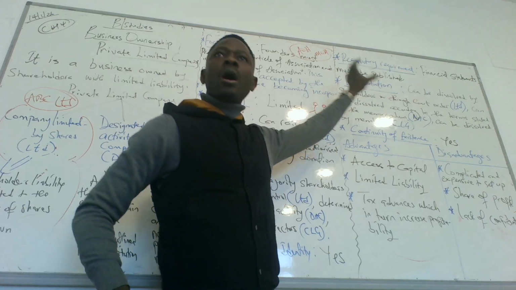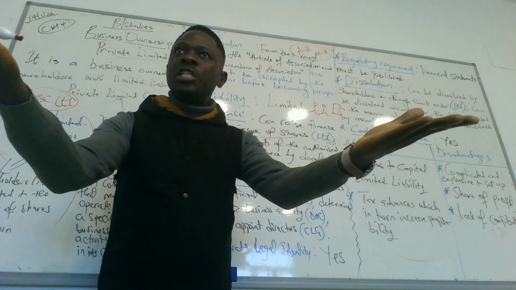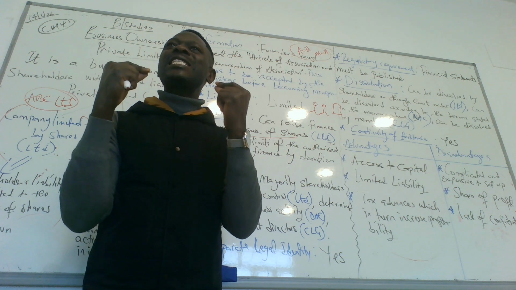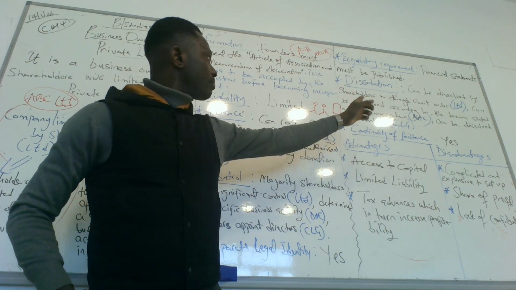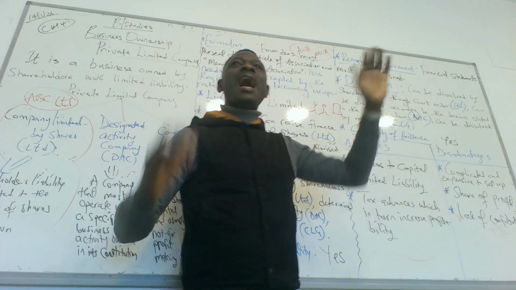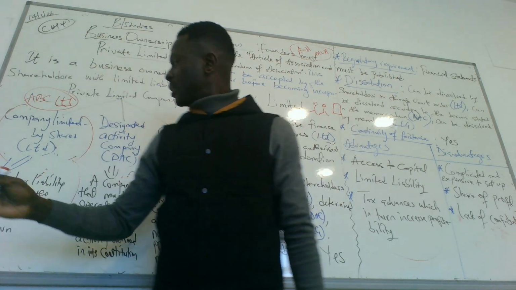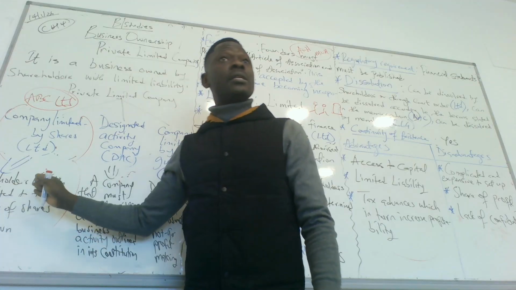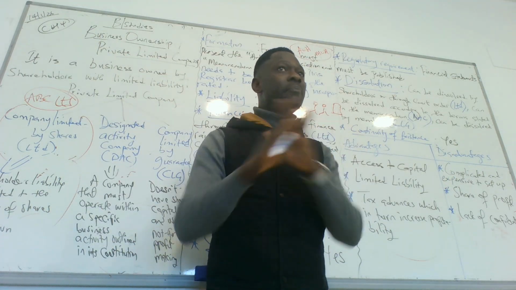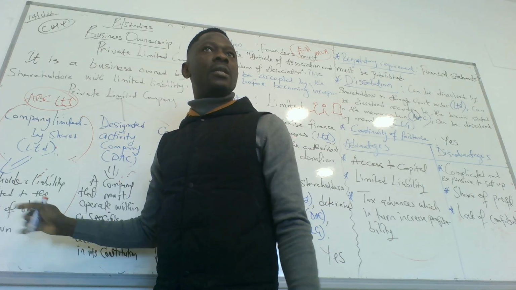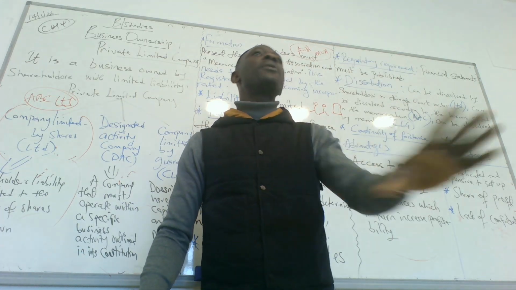No. Regulatory requirements. Whatever they do, everything has to be published to the government. Their financial statement has to be published to the government. Do we understand that? The next one is dissolution. How can this business stop to be in operation? For this, it can be stopped by the owners. They come together to start the business, right? They can also come together to end the business or court order. The court might stop them, the court might seize them from operations.